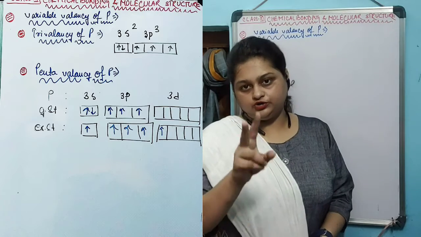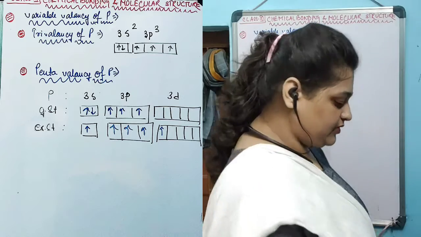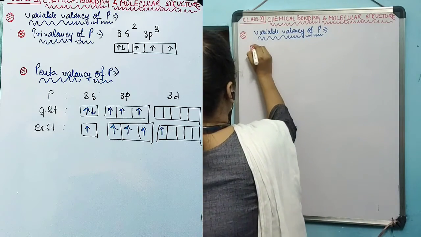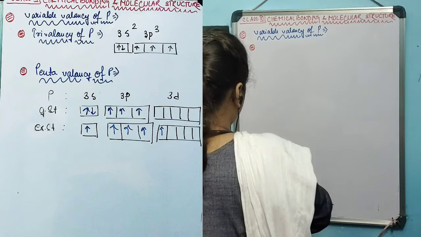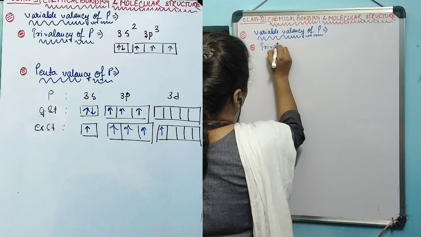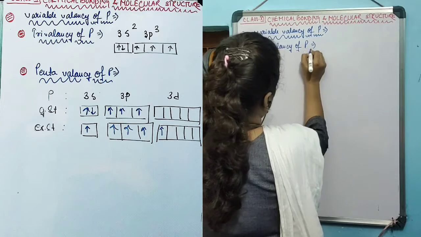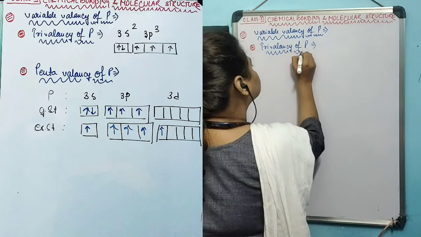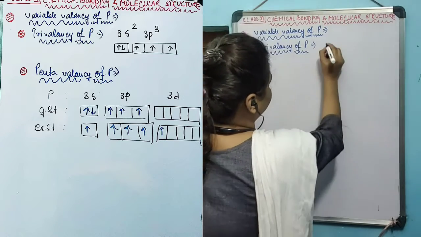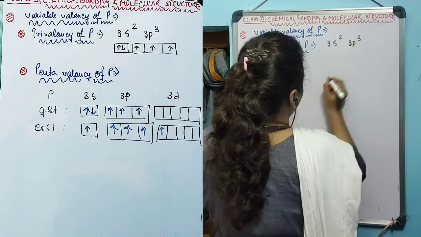Phosphorus gives two different types of valency, that is, it shows variable covalency. The first variable valency of phosphorus is trivalency. The valence electronic configuration of phosphorus is 3s2 3p3.